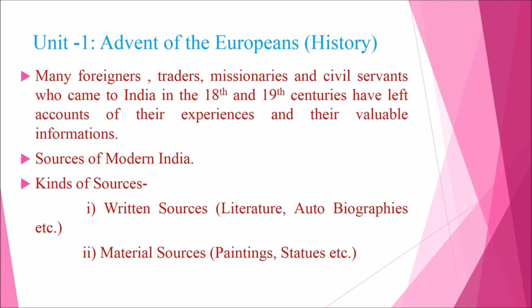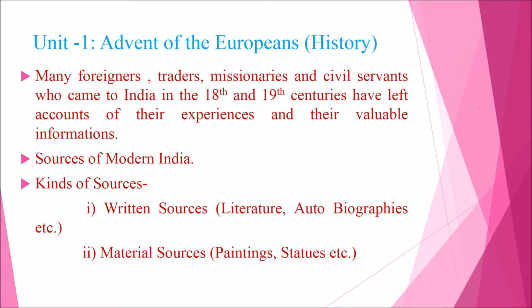Many foreigners, traders, missionaries and civil servants who came to India in the 18th and 19th centuries have left account of their experiences and their valuable informations. Next we have sources of modern India.